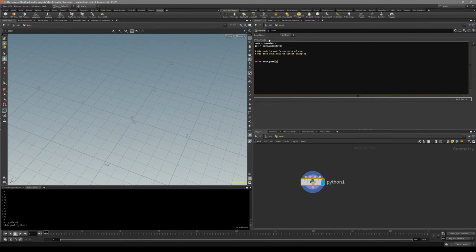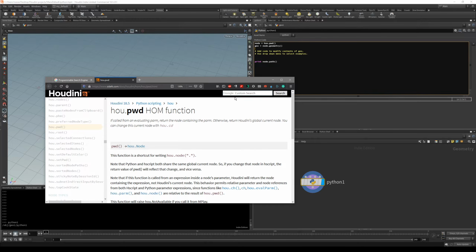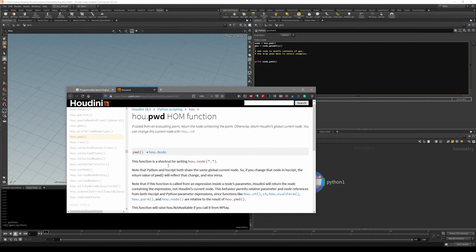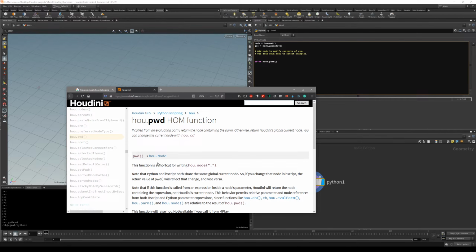First of all, inside this node you can see it's basically hou.pwd, and let's take a look inside the Houdini help and just search for pwd. You can see it's basically going to talk about what it is and what kind of object it is, and what class it is going to return.